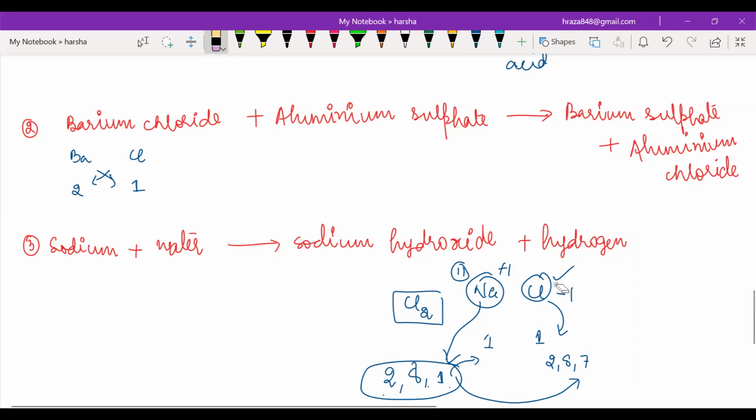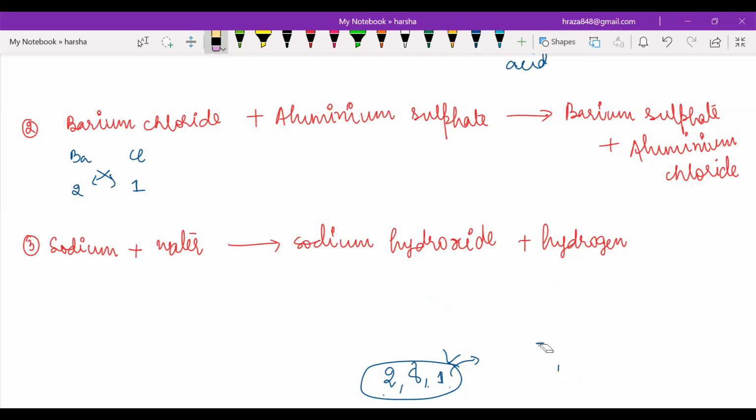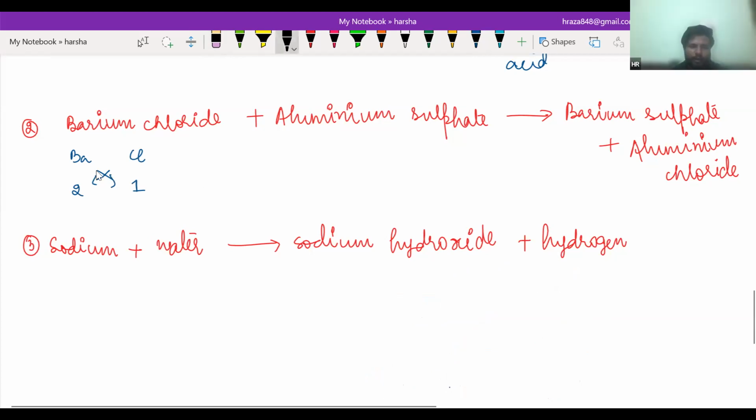So I'm going to write the formula, that is BaCl2. It will be BaCl2. In the same way, aluminium sulfate, that has the formula SO4. Is that clear? -2 SO4 -2, sulfate. Yes, sir.